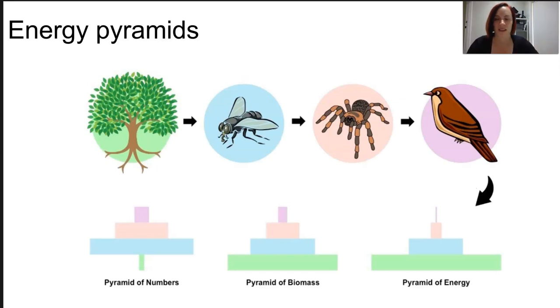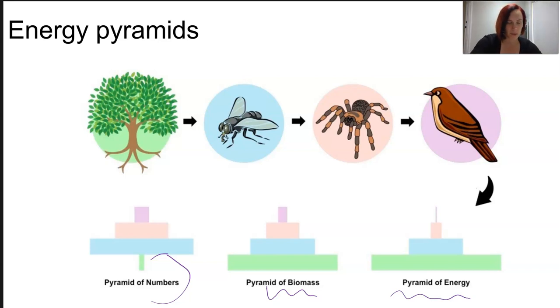All right, energy pyramids can depict a number of different things depending on what you want at the time. They can show the relative number of organisms, so an actual numbers pyramid, versus how much biomass is in those organisms, versus the actual energy being measured and potentially lost to the environment. An ecological pyramid illustrates the decline in energy and biomass as it moves up the food chain. And you can see that really clearly here.